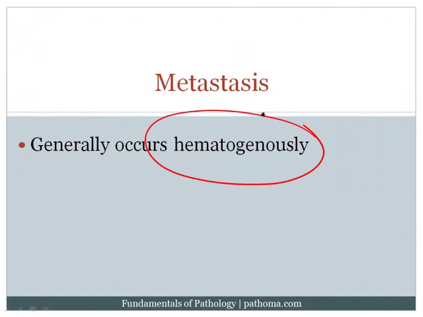Remember that there are 4 carcinomas that like to do that classically for board exam purposes. Renal cell carcinoma likes to go to the renal vein and spread to the blood. Hepatocellular carcinoma likes to go to the hepatic vein and spread to the blood. Follicular carcinoma likes to go into the blood, and choriocarcinoma very quickly goes into the blood. And so these are the 4 carcinomas that are the key exceptions. We talked about that in the neoplasia chapter.